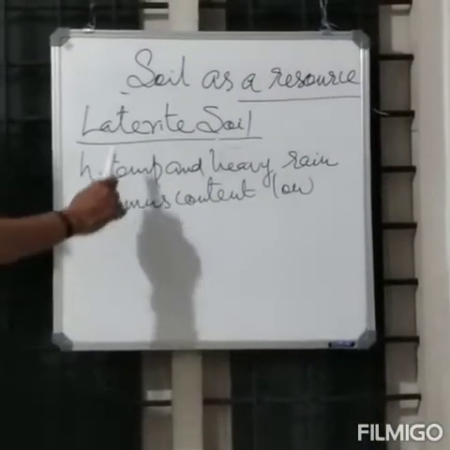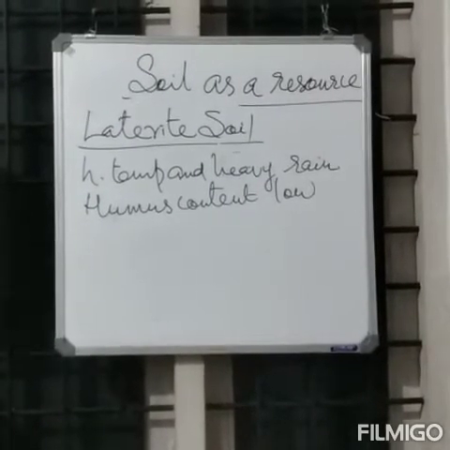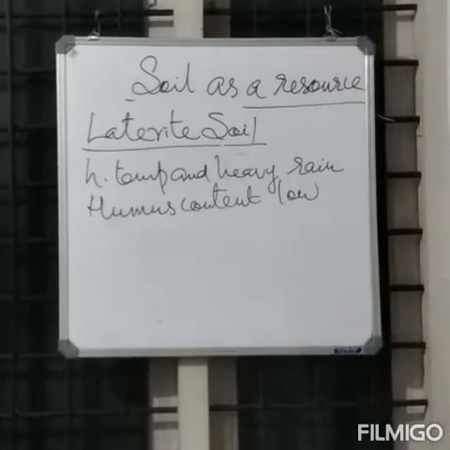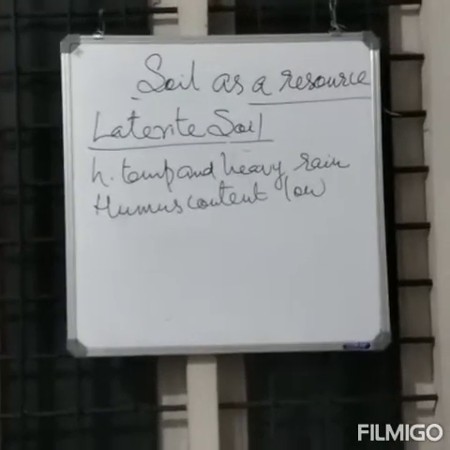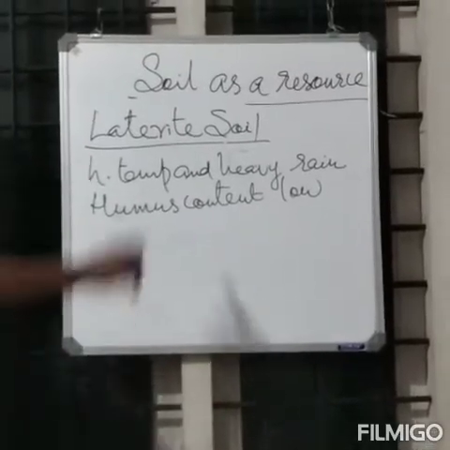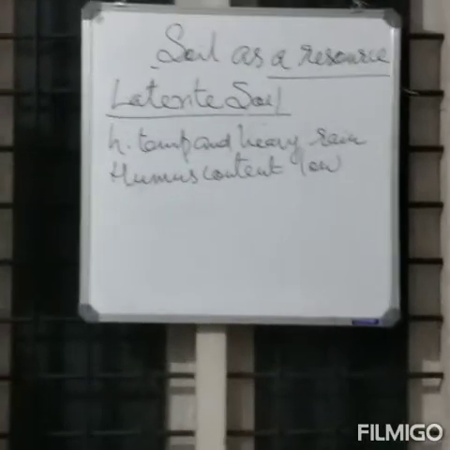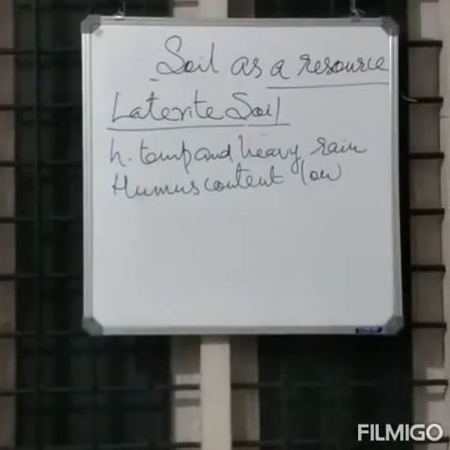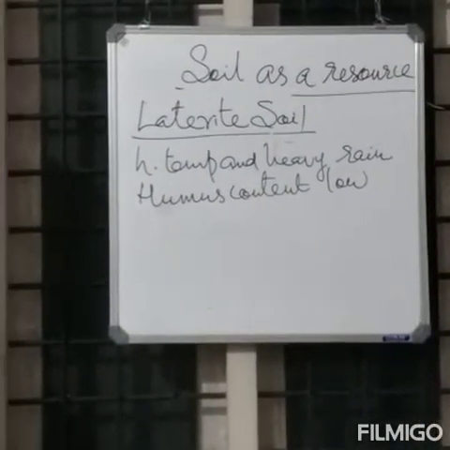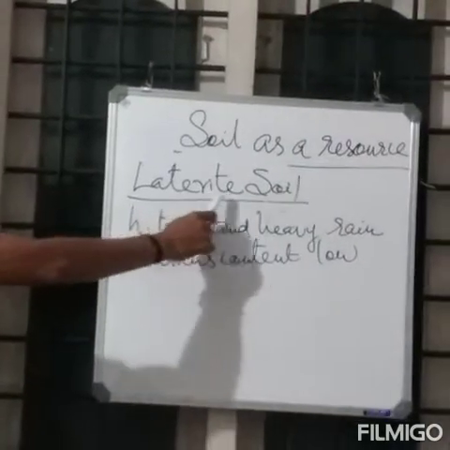Okay, this is a one-mark question. Which soil is useful for growing tea and coffee in Kerala, Karnataka and Tamil Nadu? The answer: laterite soil. It is also suitable for the cultivation of cashews in Tamil Nadu and Kerala. This is about laterite soil.